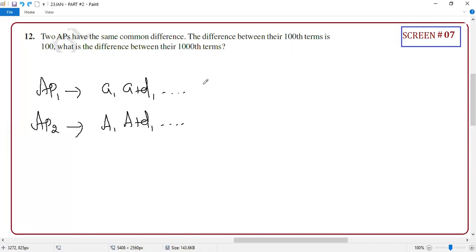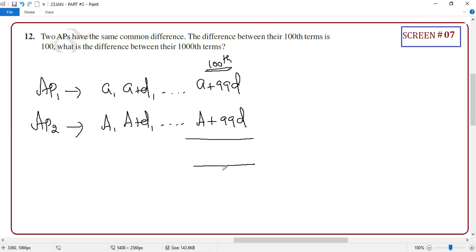Okay. Can you tell me what the 100th term is here? A plus 99B. The 100th term here is A plus 99B. Same. So now what they said, students, is that the difference of these is the 100th term. What is the difference? The common terms will be cancelled now. So A minus A, which is equal to what? 100. So basically, they are asking what is the difference between their terms? It is 100 only. Correct or not?